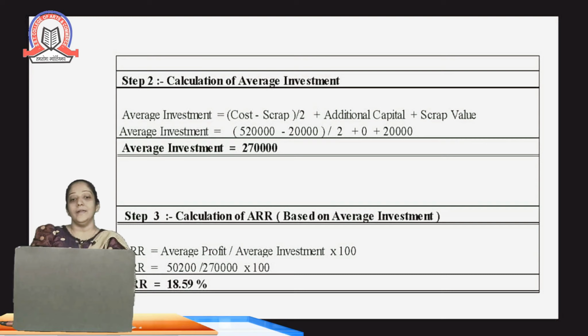The average return on this particular investment is 18.59%. In this way we can calculate the returns on the investments and evaluate which particular project should be selected. Basically, the project with a higher rate of return will be accepted.